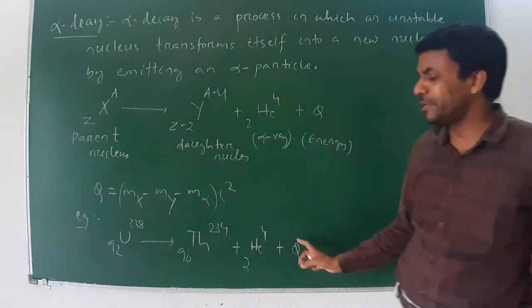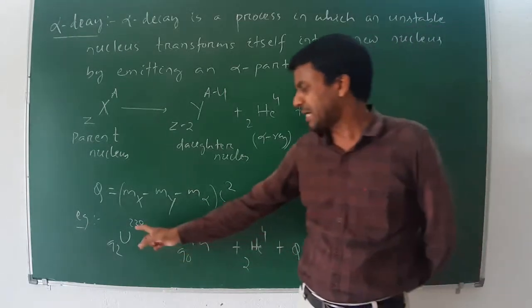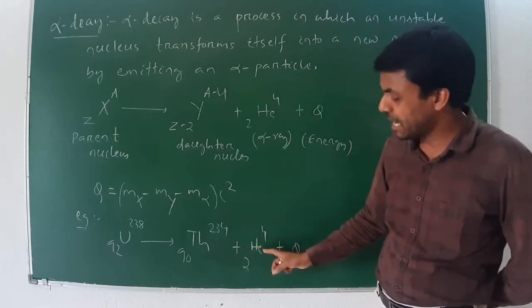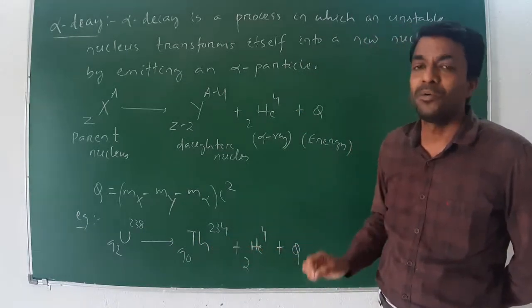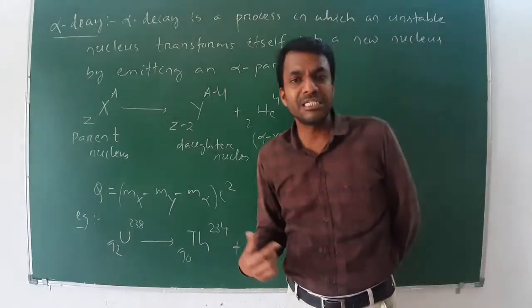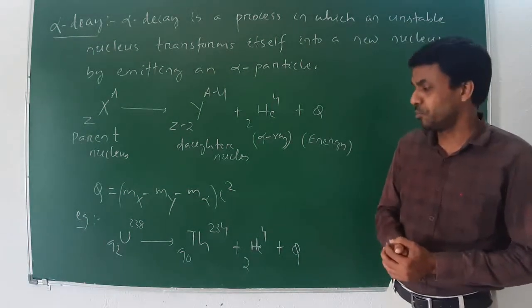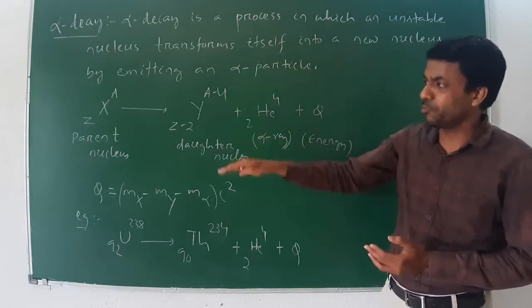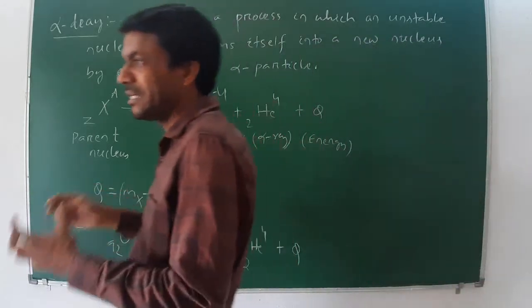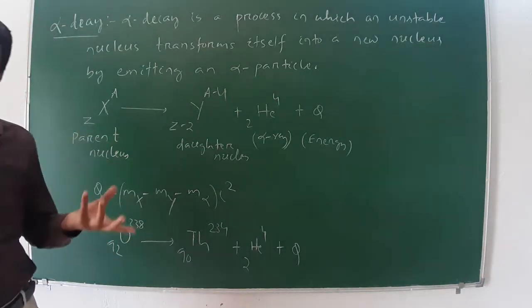If I calculate the Q value for this, then Q can be written as the mass of uranium minus the mass of thorium minus the mass of alpha or helium, the whole multiplied by c squared. The energy released, or Q value, is generally measured in mega electron volts. This is the alpha decay process: the general equation, the Q value, and how the Q value is calculated.